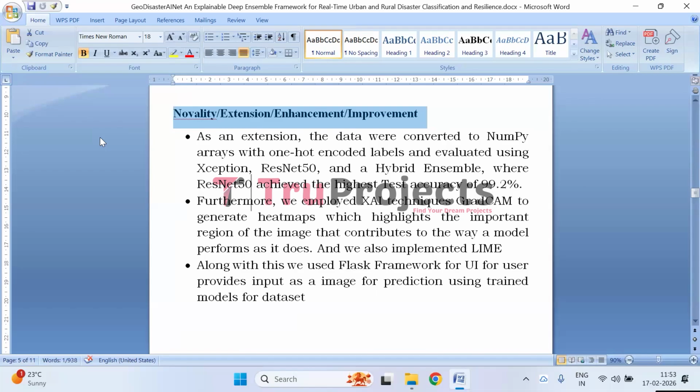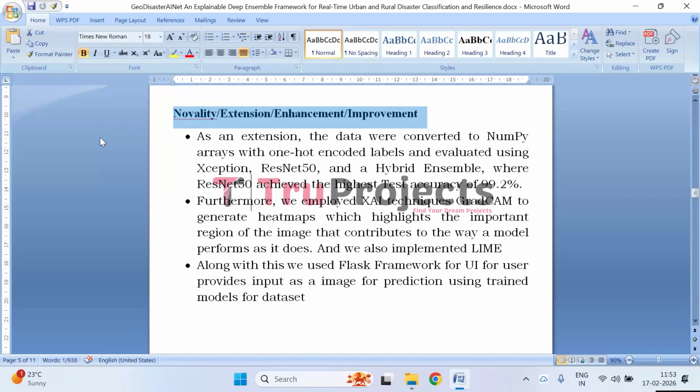Three deep learning approaches were implemented to compare: Xception, ResNet50, and a hybrid ensemble model that combines predictions from multiple networks. Among these, ResNet50 achieved the highest test accuracy of 99.2%, indicating superior feature extraction and classification performance on the disaster dataset.